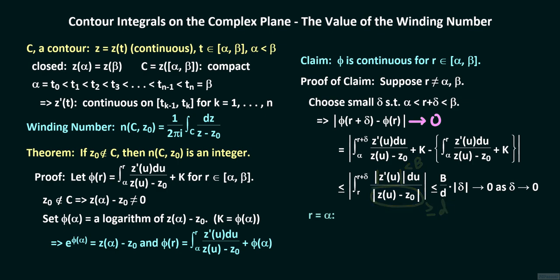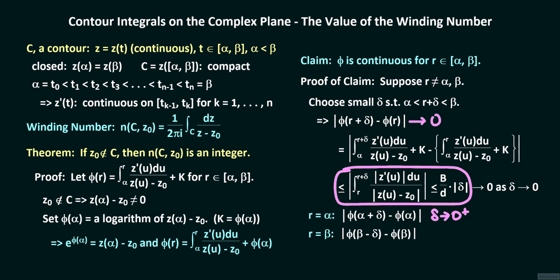Now, if r were to be equal to alpha, we would have the difference phi of alpha plus delta minus phi of alpha, with delta approaching 0 from the right, or along positive values. And if instead r were to be equal to beta, we would have the difference phi of beta minus phi of beta minus delta, with delta still approaching 0 along positive values. Beta minus delta, of course, will approach beta from the left. By using a similar argument to the one that led to this inequality, we can show that both these absolute values will be bounded for delta greater than 0 by b times delta over d, which tends to 0 as delta tends to 0 from the right.